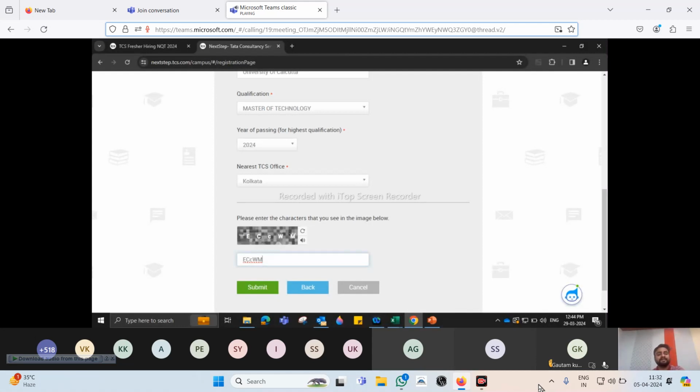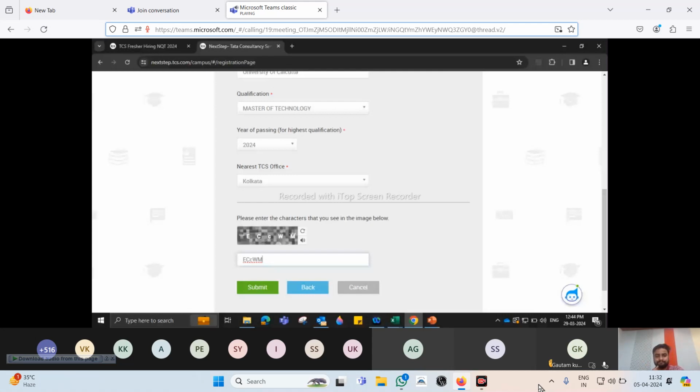But sir, if I select Kolkata here, will I get a posting in Kolkata? Answer is no. Why? I will come to that at a later stage where there is an option for choosing your preferred job location 1, 2, 3. Nearest TCS office is required to tag your region, which is the eastern region of India.